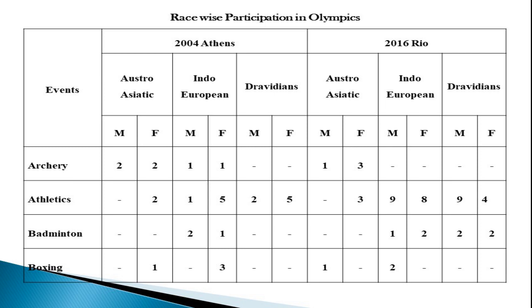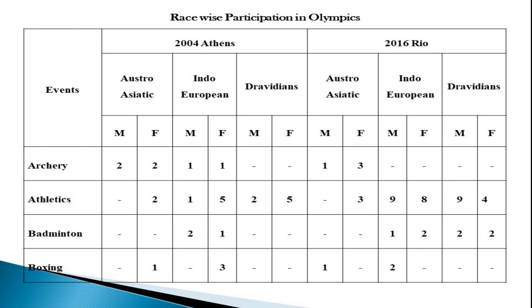Next we come to boxing. When we come to boxing, the situation is different. The Austroasiatic we can see nearly 1, and the Indo-European is 3, while the Dravidian is nil. Again, the physical standards for boxing are much different from those of an athlete.